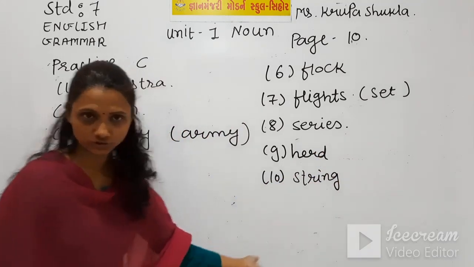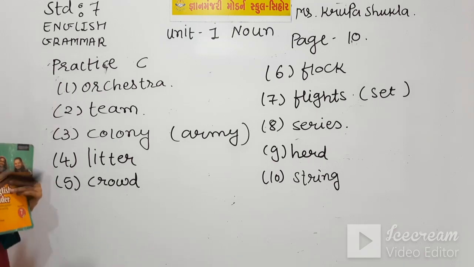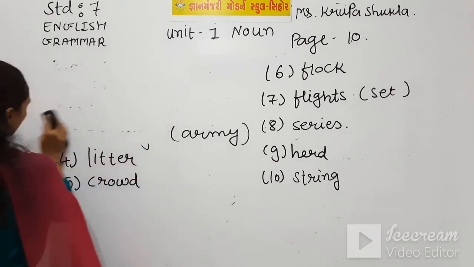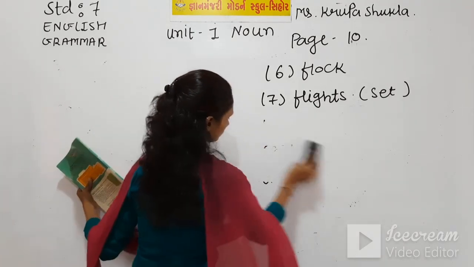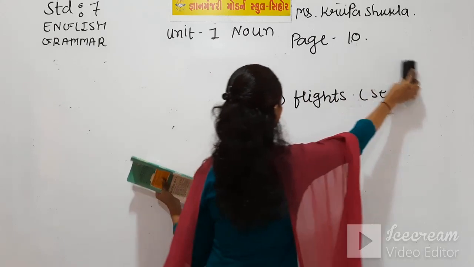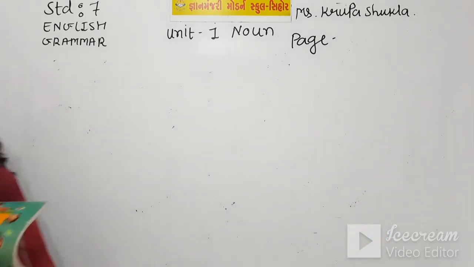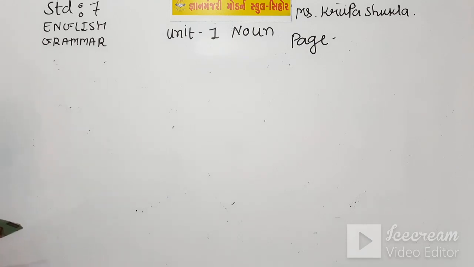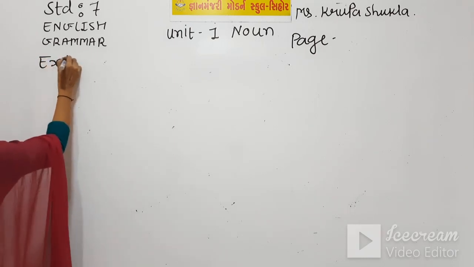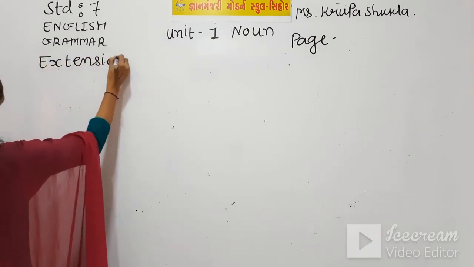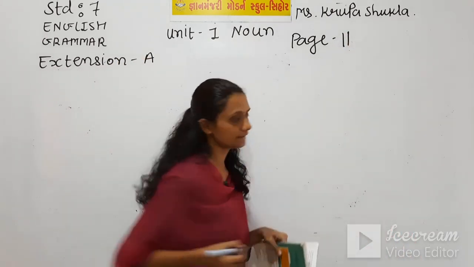Now moving forward to extension exercise A, which is there on page number 11.